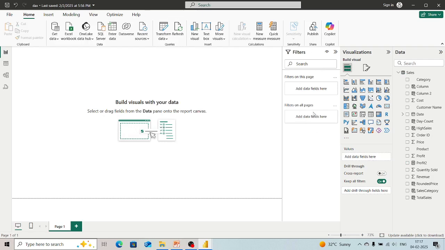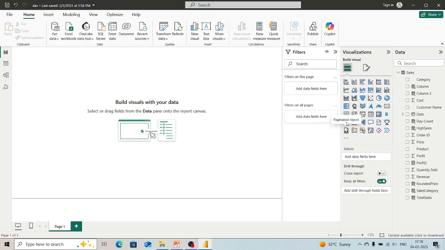Here you can see that there is an option of filters. When we make a visualization, you will understand it. Here you can see that these types of charts are available. I explained the line chart. Here we have the bar chart, the column chart, and this is known as a funnel, where the data is presented step by step. If we want to visualize a map, we can use this. This is known as a card. Here we can see that a pie chart is there.